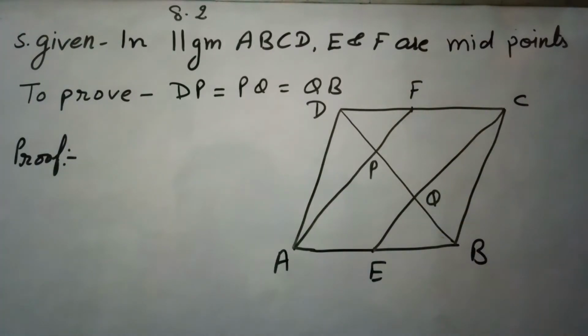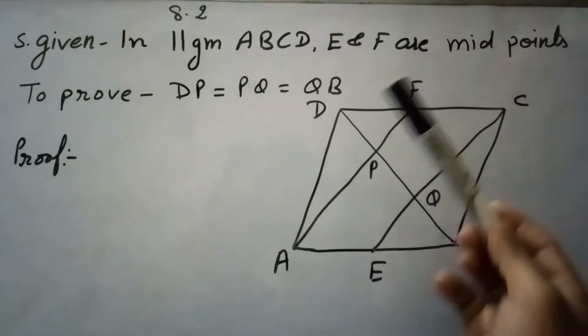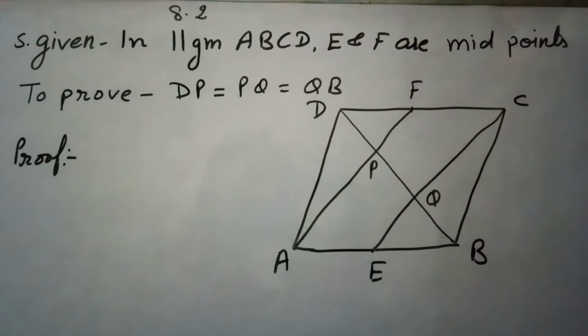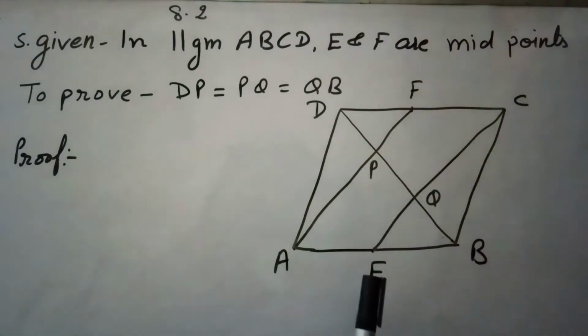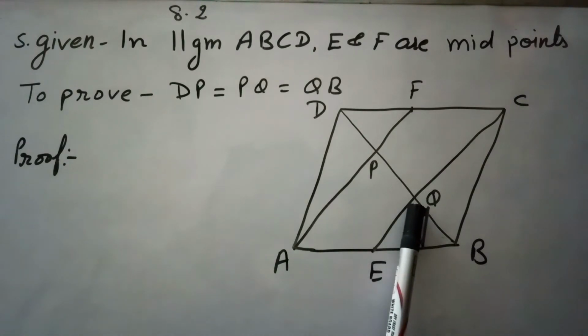AECF is a parallelogram. And if this is a parallelogram, then EC and AF will be parallel to each other, because in a parallelogram opposite sides are parallel. So from there we can say that EQ and AP are parallel because they are parts of the same parallel lines. Then we will use triangle ABP and triangle DCQ. E is the midpoint, so Q will also be the midpoint of PB by the converse of the midpoint theorem.